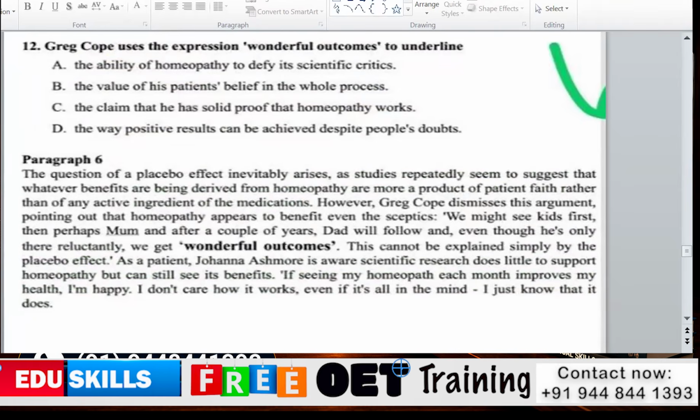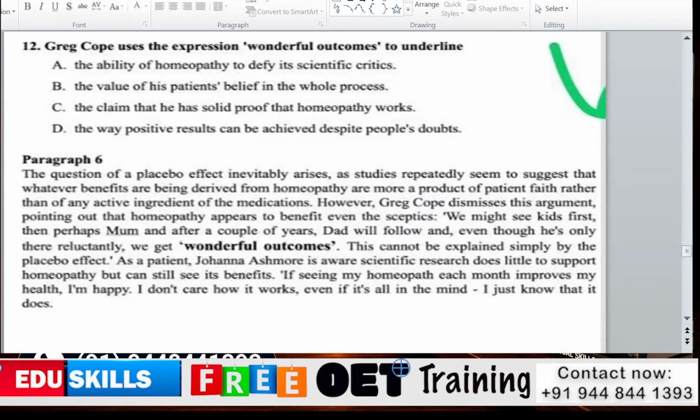Greek Hope uses the expression of wonderful outcomes to underline... Option A is saying the ability of homeopathy to defy scientific critics. Option B is saying the value of his patient's belief in the whole process. C is saying the claim that he has solid proof that homeopathy works. D is saying the way positive results can be achieved despite people's doubts.